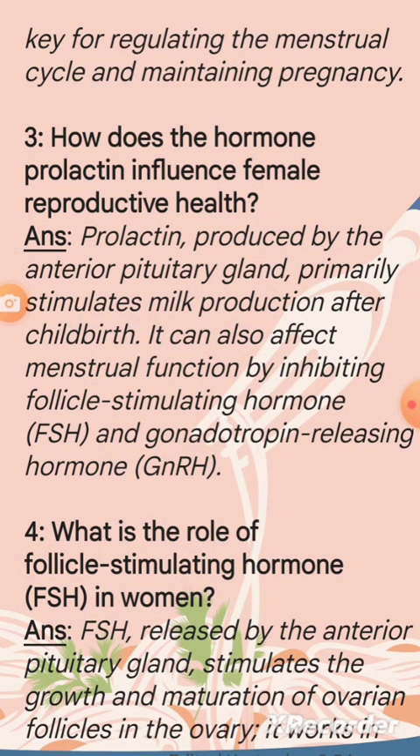Question 3. How does the hormone prolactin influence female reproductive health? Answer. Prolactin, produced by the anterior pituitary gland, primarily stimulates milk production after childbirth. It can also affect menstrual function by inhibiting follicle stimulating hormone (FSH) and gonadotropin releasing hormone (GnRH).